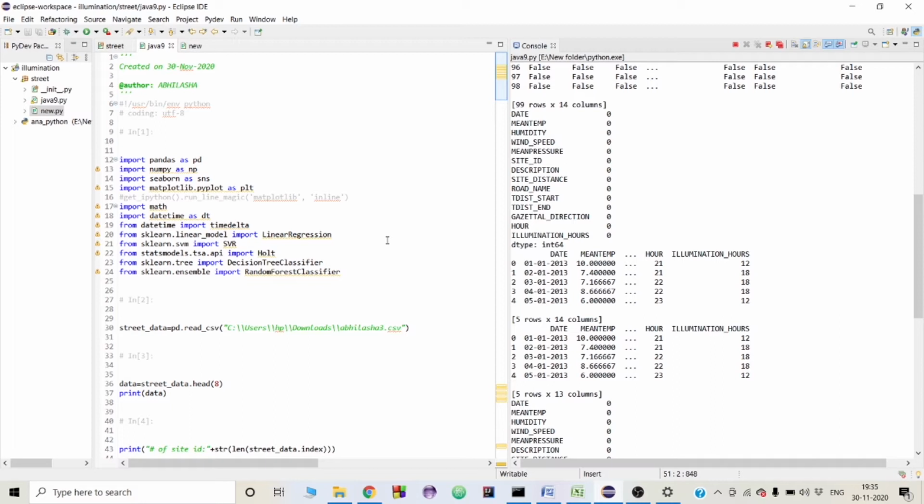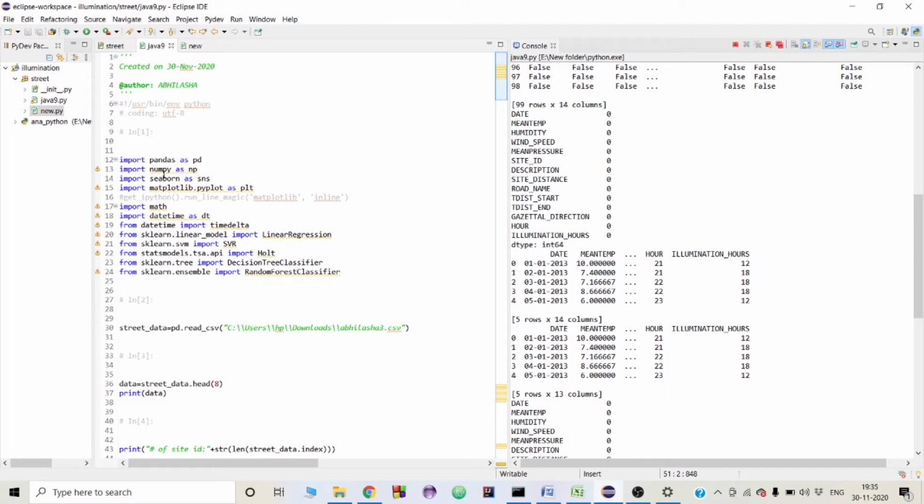So now we'll predict up to how many hours these street lights can illuminate, whether the weather conditions are good or bad, and traffic is smooth to high. So these are the features that we will be applying on our model. Here we will perform some steps and then we will be implementing logistic regression.